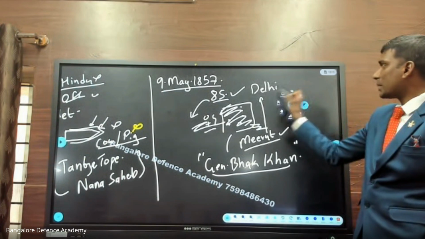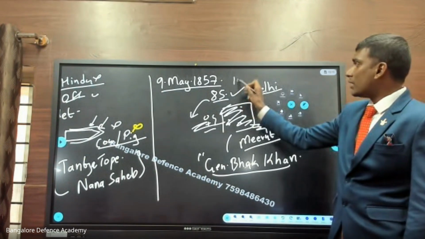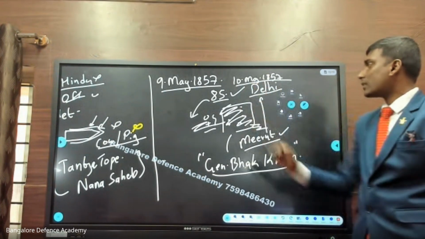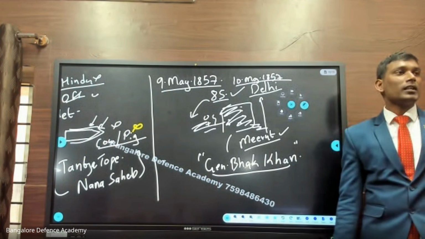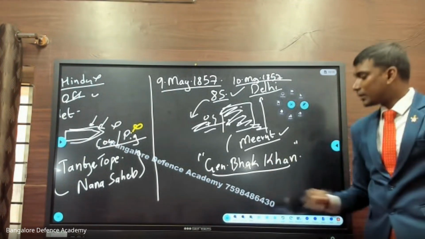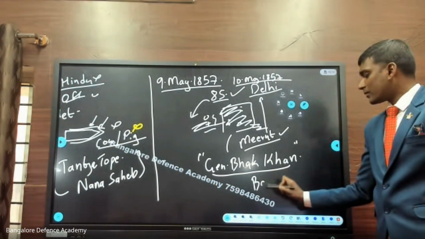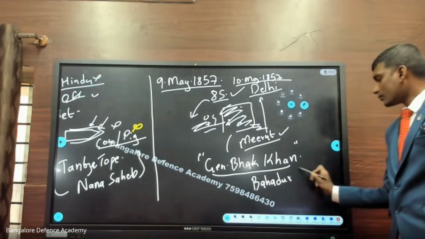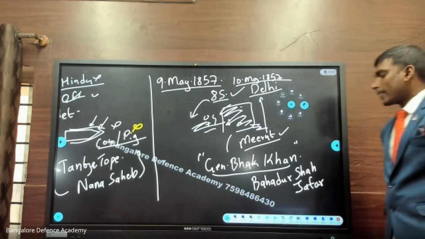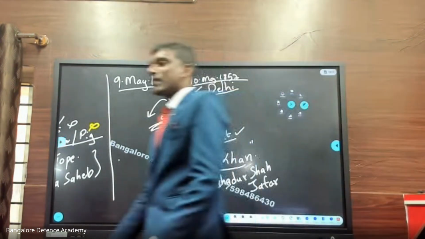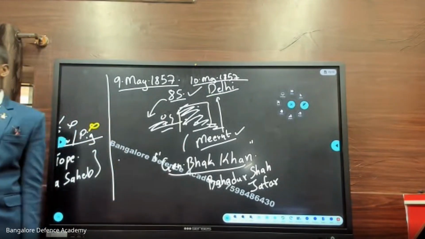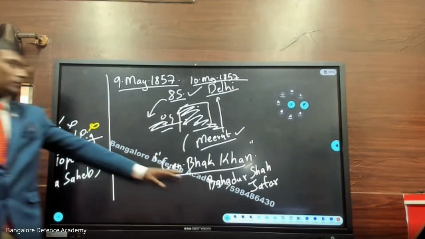They're going from which place to which place? Meerut to Delhi. And on 10th of May 1857, they reached Delhi. Okay, they reached Delhi, and now there is an old man, a Mughal emperor. His name is Bahadur Shah Zafar. Write down his name. Bahadur Shah Zafar. So Bahadur Shah Zafar was 90 years old in 1857. He was a very old man. He was there in his fort, the Red Fort.